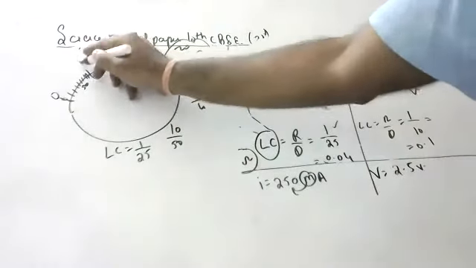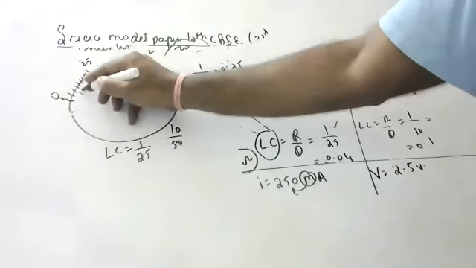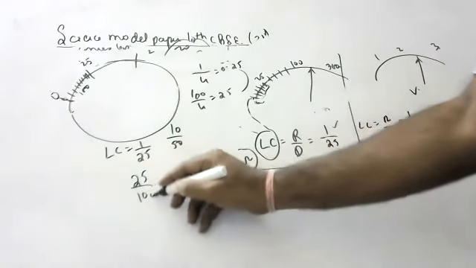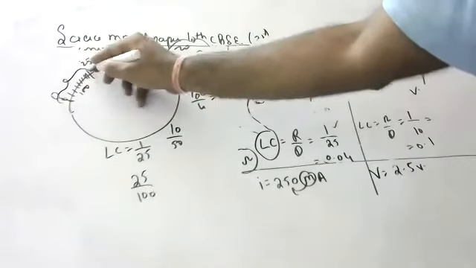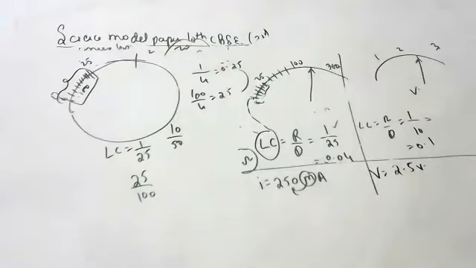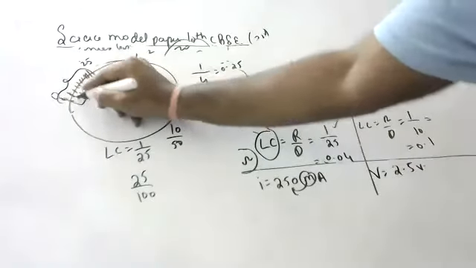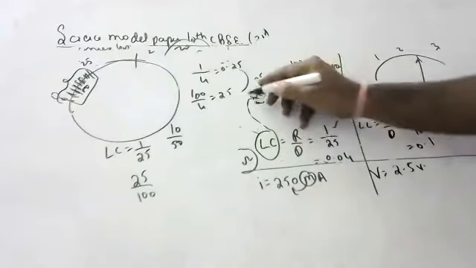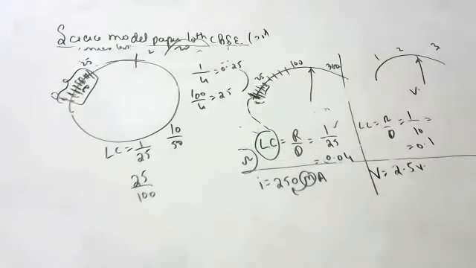Suppose here 25 is there and in the middle 100 divisions are there. What is the least count? 25 by 100. So first take the reading, and reading by divisions is the least count. Value of each division is called least count.